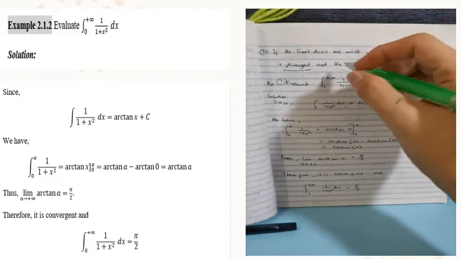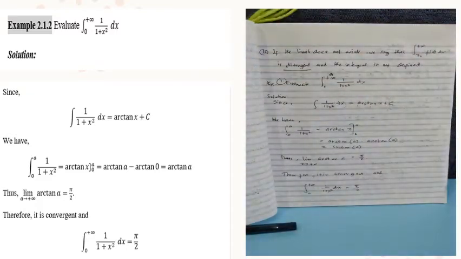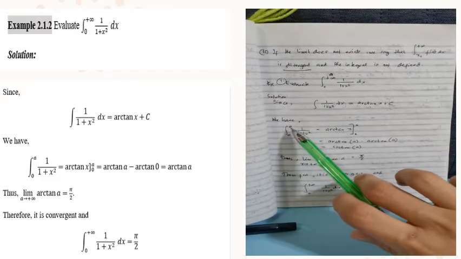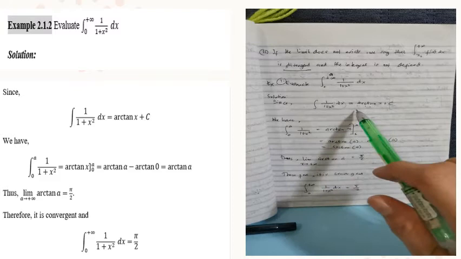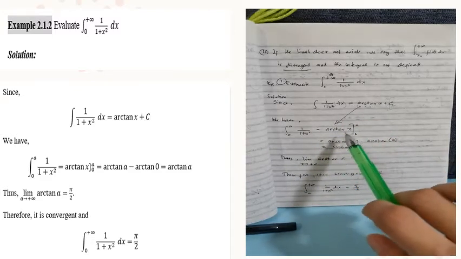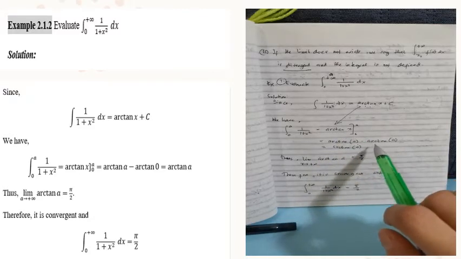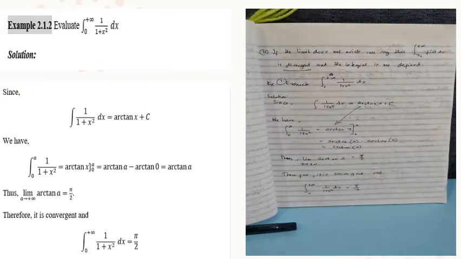Okay, si positive infinity dito class, yan yung a natin doon sa definition ni convergent. Okay, so we have the integral of 1 over 1 plus x squared evaluated from 0 to a. Si positive infinity, pinalitan lang siya ng variable a. Okay, diba ang integral nito is the arctangent x, evaluated from 0 to a. So, i-evaluate natin siya. So, arctangent of a minus the arctangent of 0. So, arctangent of 0 is equal to 0 na siya. So, we are left with the arctangent of a.